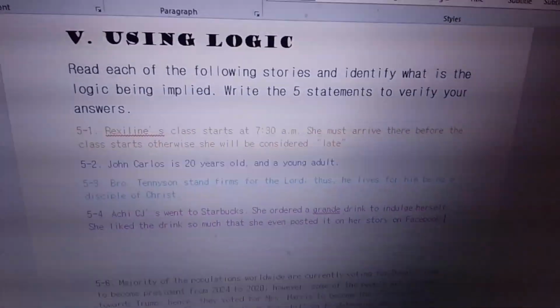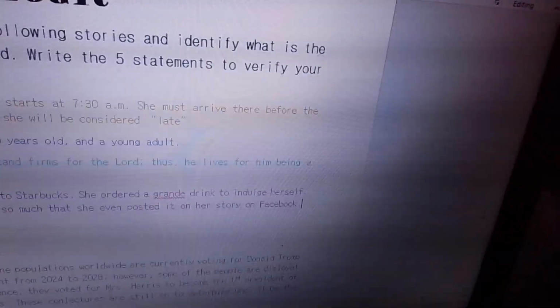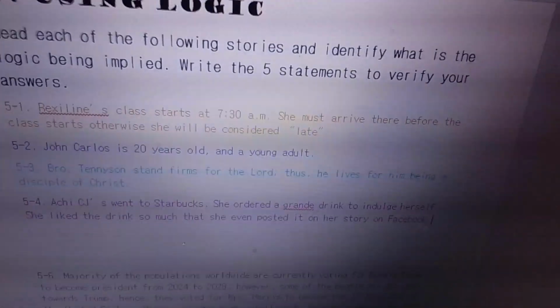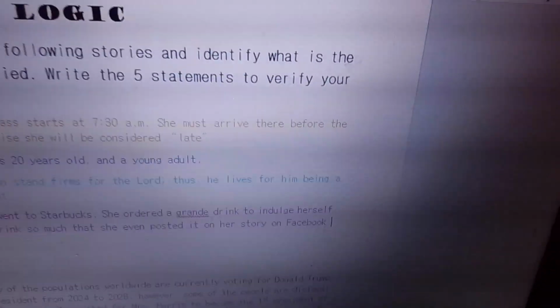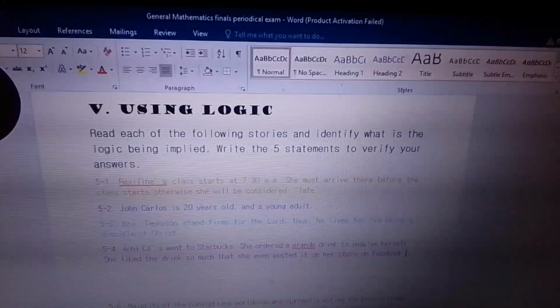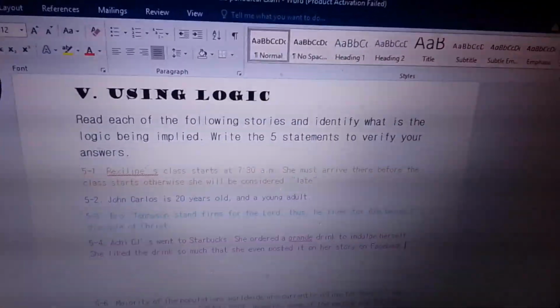Okay, number 4. Ati CJ went to Starbucks and she ordered a grande drink to indulge herself. Wow, sarap naman, Ati CJ. Magpunta ka sa Starbucks para i-relax mo yung sarili mo sa drink na yan. She liked the drink so much that she even posted on her story on Facebook. Oh yeah, that's what the trend of people are doing nowadays. Whenever they like the thing that they ordered, they post it on Facebook. Yun naman talaga yung mga tao na yon.